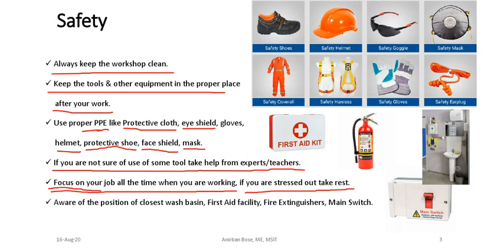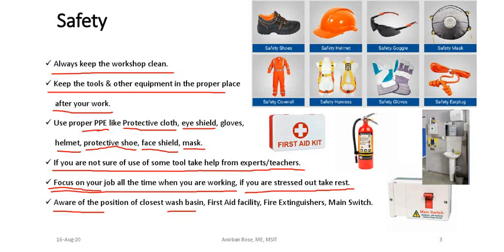Now, even after following all these safety rules, there are still chances of accidents. In that case you have to be aware of the position of the wash basin. You have to know where the source of water is, because if an eye is affected you need water, or if someone is not feeling well, you need water.